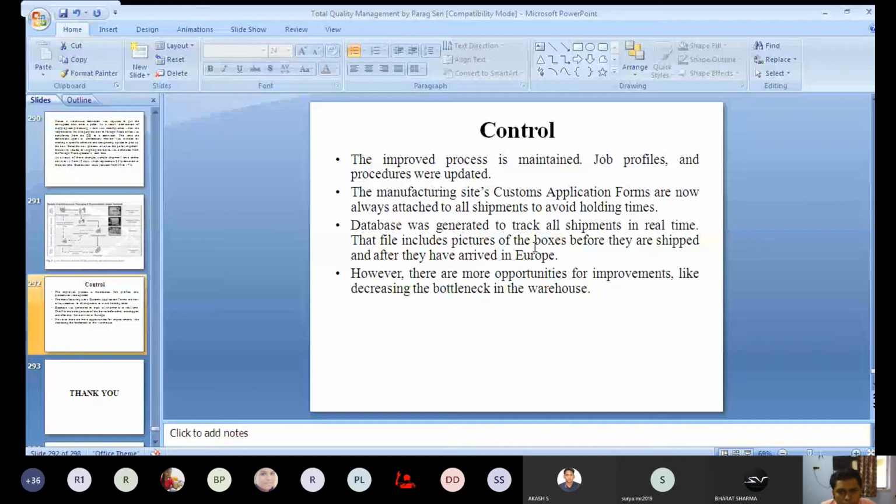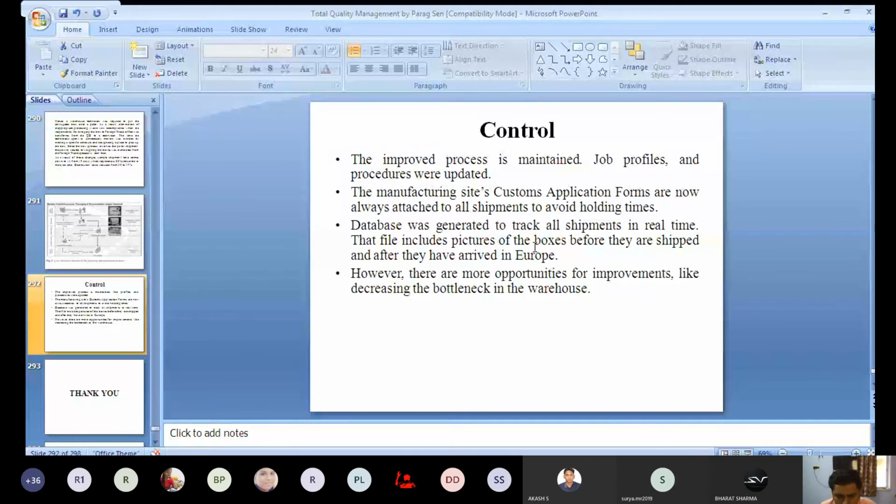However, there are more opportunities for improvement, like decreasing the bottleneck in the warehouse. Some more opportunities are there for improvement, but those have not been considered in this particular case.